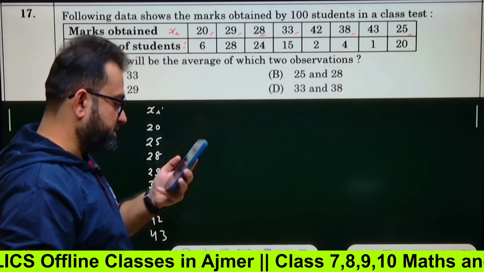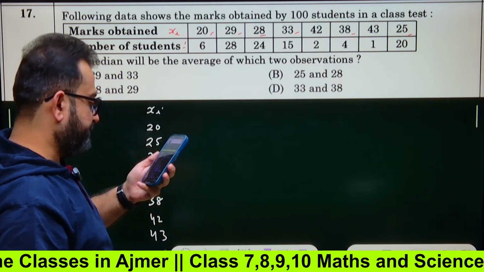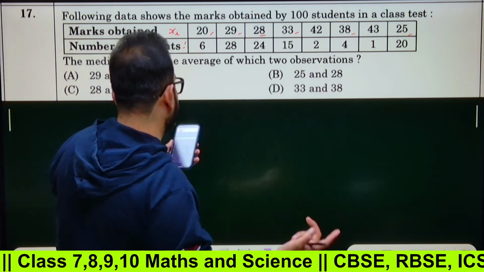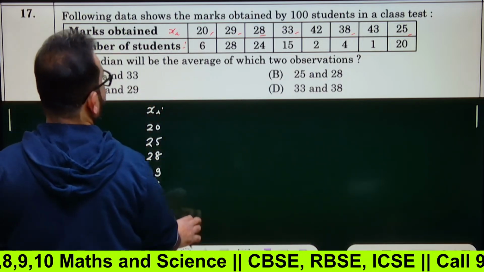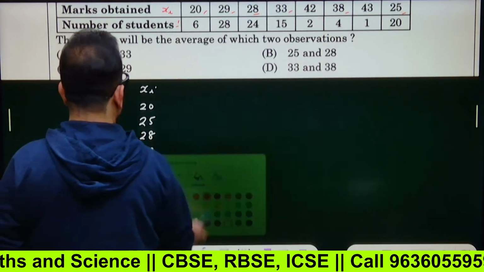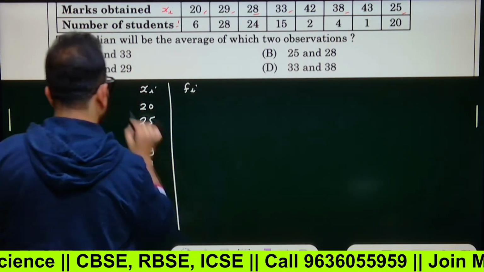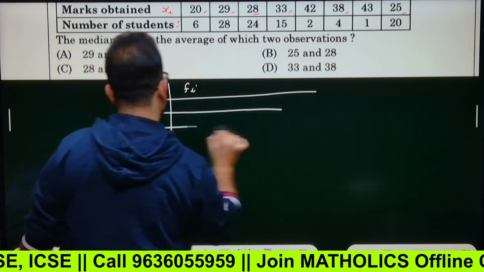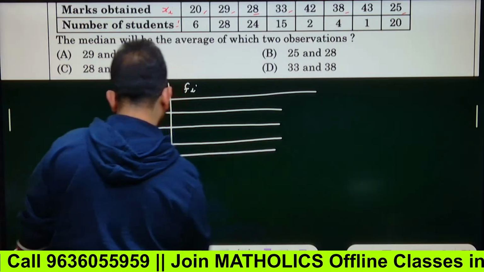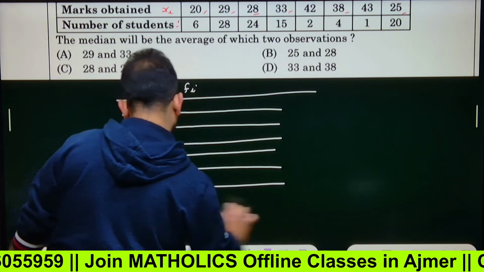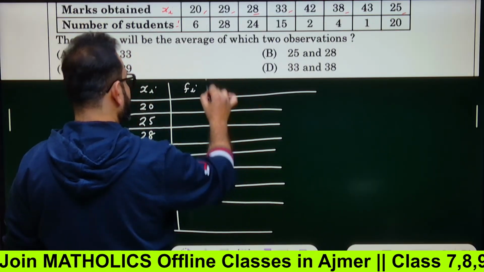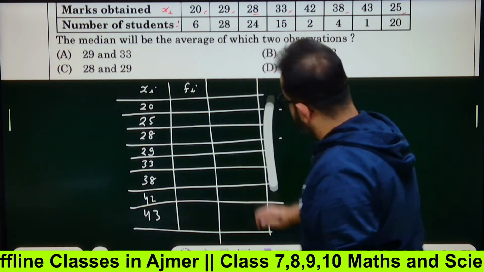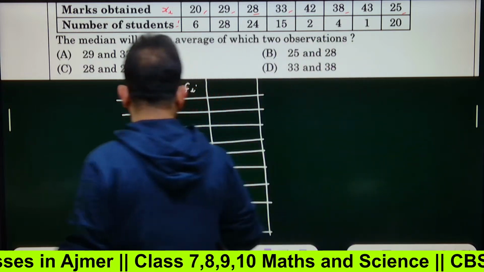Tell me how you found this. How 28 and 29, how 29 and 33, how are you going to arrive at it? Now write the frequencies fi. Start making a neat and clean table. Not every MCQ is worth only 40 seconds or 1 minute. It can take 2 to 3 minutes also. That's why I say try to do everything fast so that you are able to solve this.